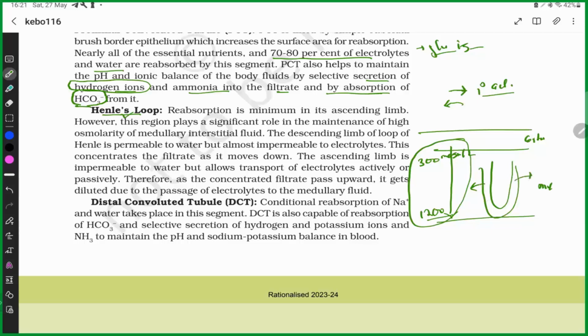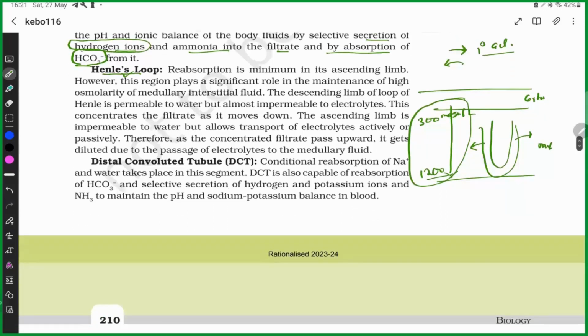This descending limb of Henle is permeable to water only. Why water? Because the osmolarity is increasing from 300 to 1200. If water is reabsorbed from this part, this part gets concentrated.